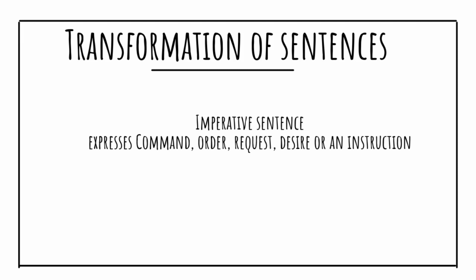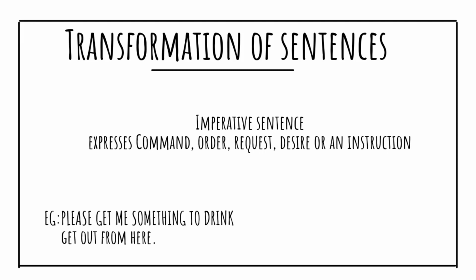Then we will move towards the imperative sentence. What is an imperative sentence? A sentence that expresses a command, order, request, desire or an instruction is called an imperative sentence. Example: please get me something to drink. Second example: get out from here. Now, in the first sentence you will see there is a request. In the second sentence, an order. And in the third sentence, may God bless you, it is a desire or wish.